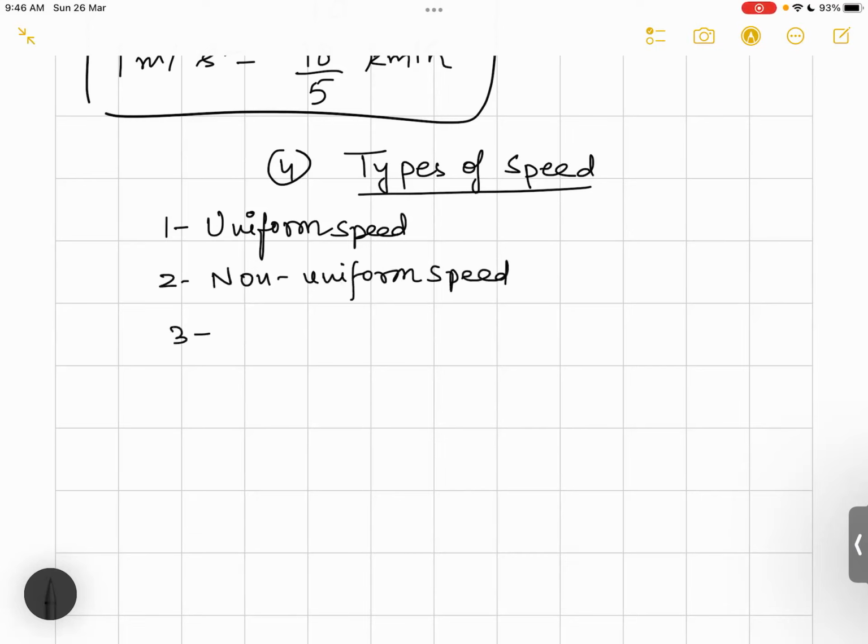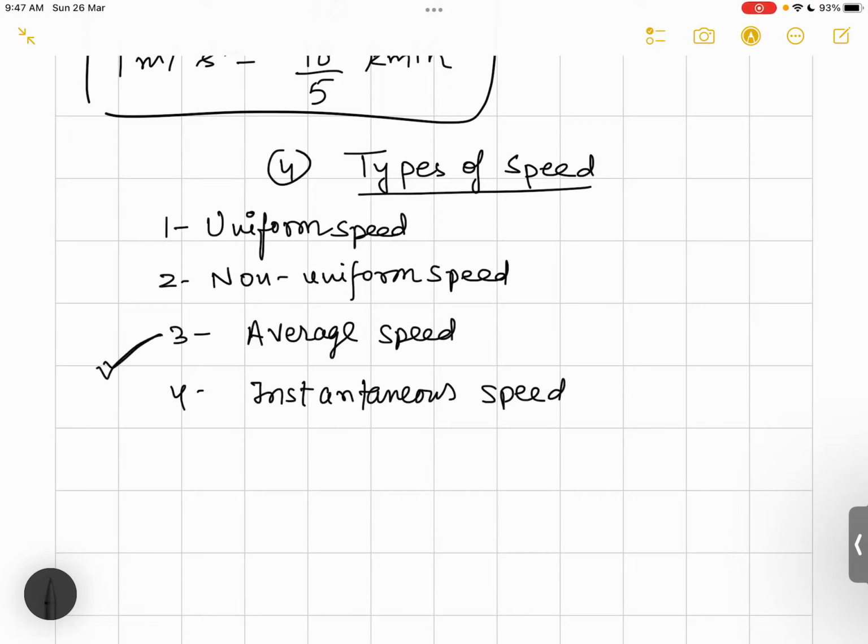Third is average speed, and the fourth is instantaneous speed. Among these topics, average speed plays a very important role in our daily life applications. So let us begin with the very first topic, uniform speed.